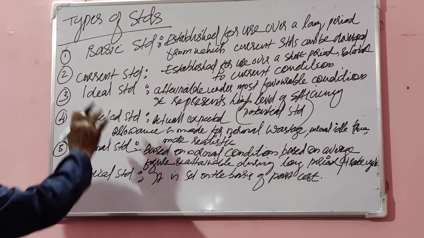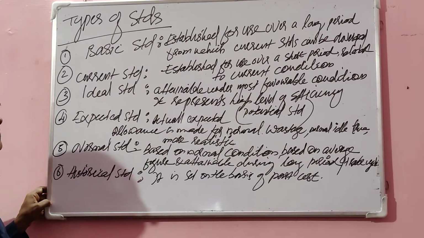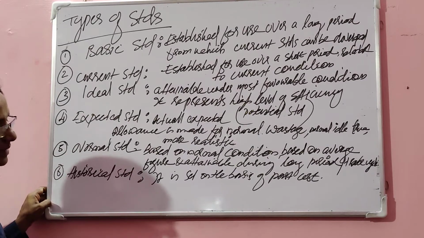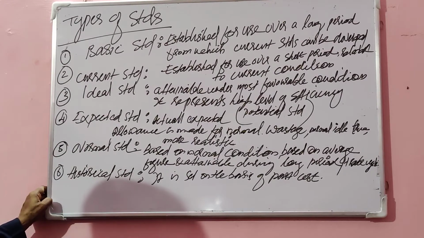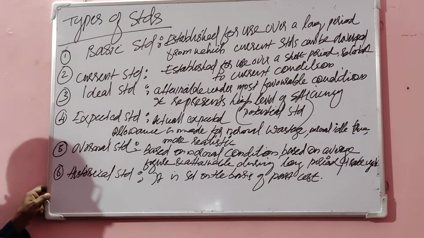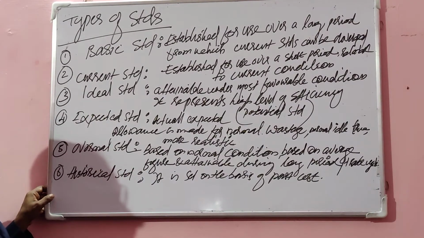Second one, current standard. Current standards are established for use over a short period of time. They are related to current conditions and they will be changed according to the current conditions in order to suit the current situation. That standard is known as current standard because it relates to the current conditions, is set up for a short period of time, and is subject to change according to changes in the current condition.